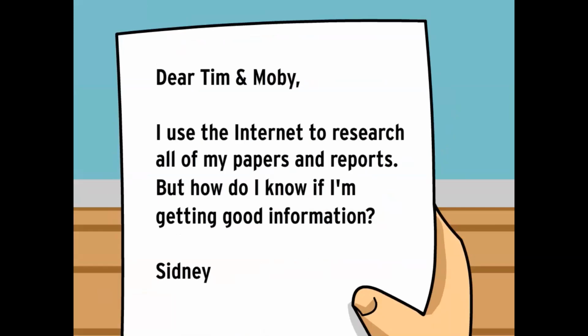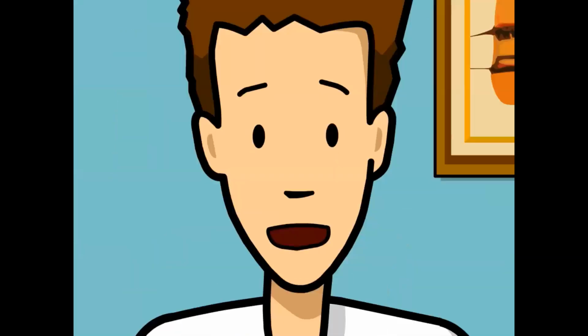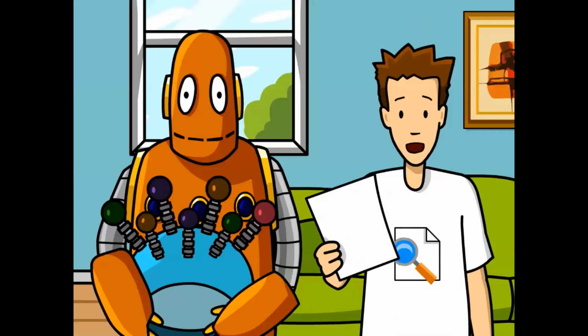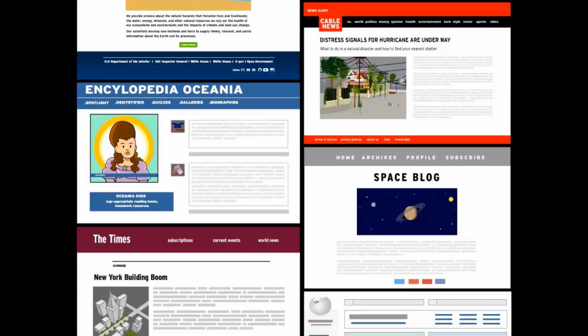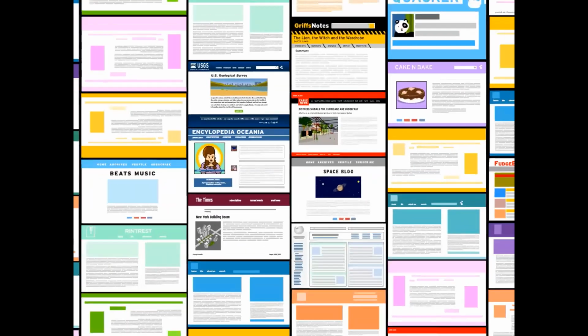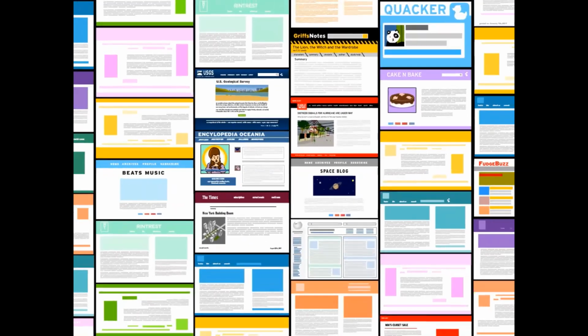Dear Tim and Moby, I use the internet to research all of my papers and reports. But how do I know if I'm getting good information? From Sydney. Hey, Sydney. There are a lot of great resources online. Encyclopedias, periodicals, government studies, university research. They serve up millions of pages you can use for schoolwork.